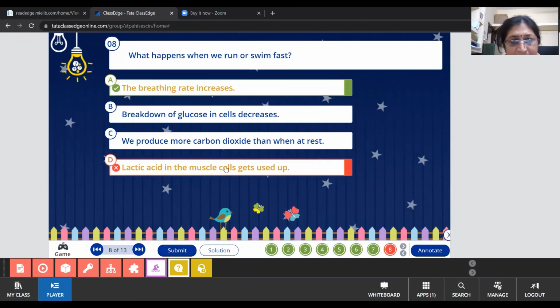Wrong. Ma'am, but lactic acid is produced, so how can it be used up? We produce more carbon dioxide. See, lactic acid is produced when the breathing rate is increasing. If the breathing rate increases, then there is a lack of oxygen, and then it will be producing lactic acid. So that will be a correct answer.